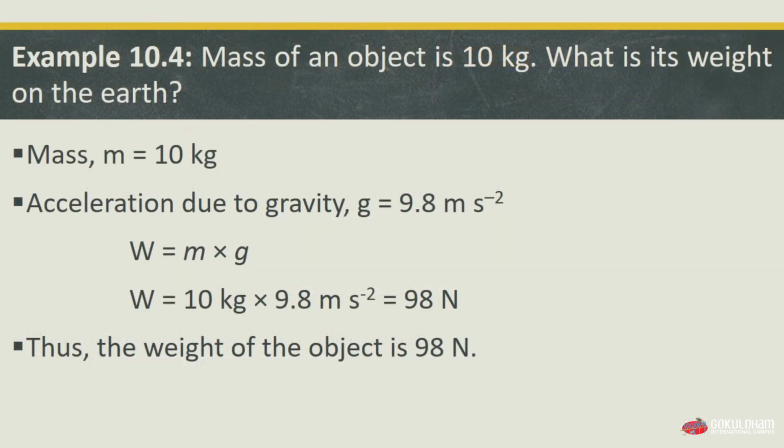Now we will look at example 10.4. According to it, the mass of an object is 10 kilogram. What is the weight of that object on the earth? We are given the mass of an object, which is 10 kg, and we have to find its weight on the earth. So we have mass m equals 10 kg and acceleration due to gravity g equals 9.8 meter per second squared. The formula is W equals m into g, which equals 10 into 9.8, which gives us 98 Newton, as the unit for weight is Newton, and thus the weight of the given object on the earth is 98 Newton.